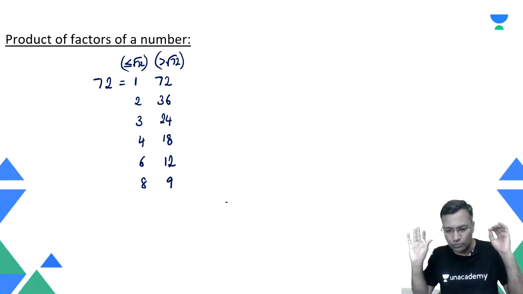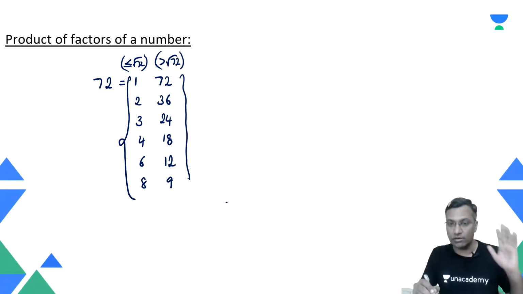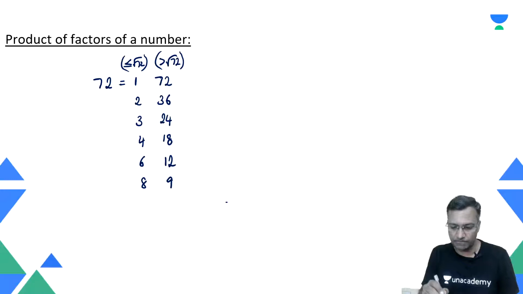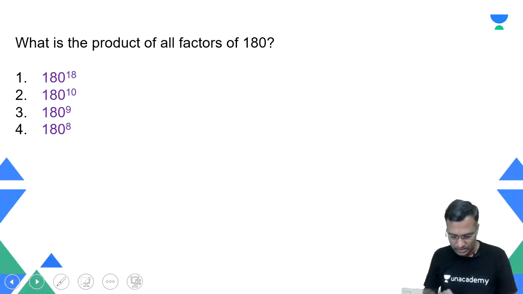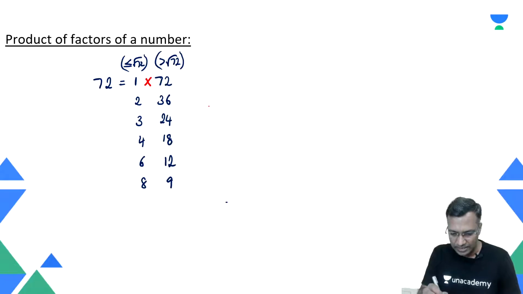Fair enough. Now, how many factors are there? If I count them, I have 12 factors, 6 on this side and 6 on this side. What is the author trying to ask? Tell me the product of all these 12 factors. That is the question. The author is trying to say, multiply all of them.